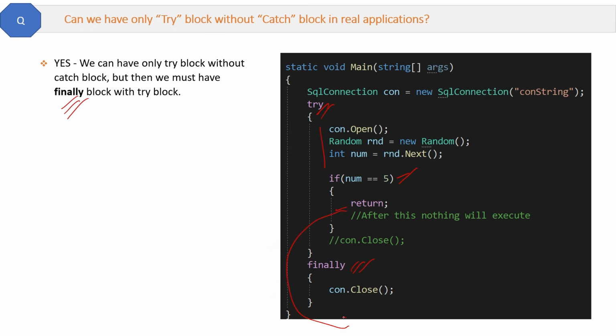And the lines after this will not be executed. The con.close will never be executed. So to make sure it will execute, we will put this con.close in the finally block. Now you can return from anywhere in the method, but the finally will definitely execute. That's why try and finally are sometimes good without the catch.